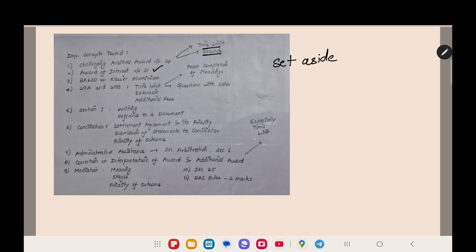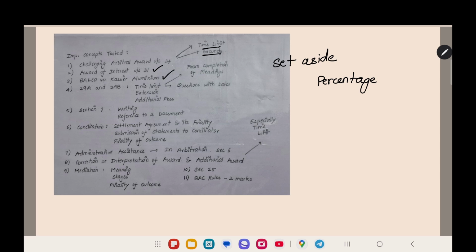And then award of interest under section 31. You can cover it in detail by watching my videos. That interest, how much percentage you have to charge, and from what period to what period you have to charge. Everything, you have to give special focus to those points.